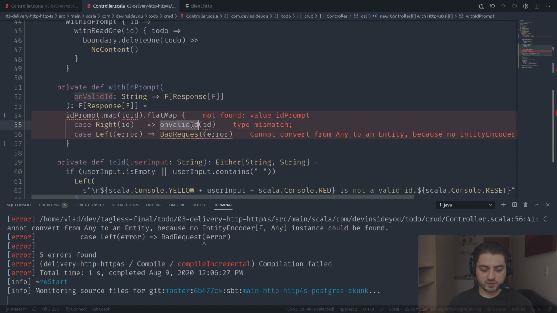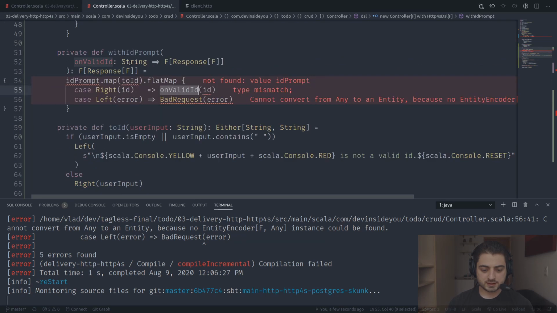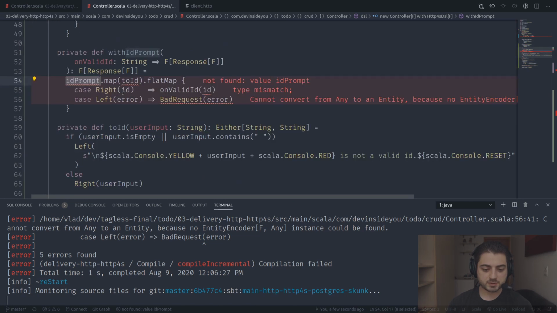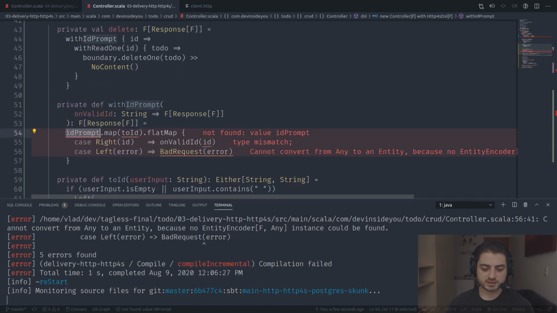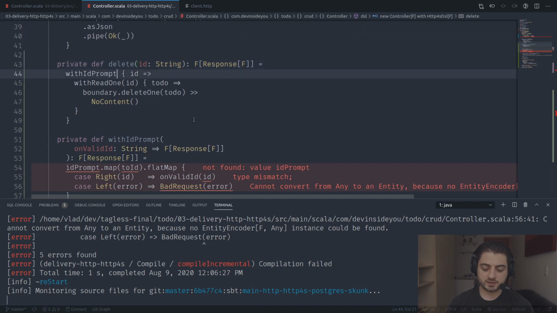Okay, type mismatch. On valid, it wants the ID, which is a string. It says type mismatch, so it underlines ID prompt. Where's our ID prompt? We don't have ID prompt? Oh no, this is ID prompt. No, hold on. Oh, we don't have the ID prompt, because the way it's going to work is that we're going to have the parameter. So over here it's not going to be a val, it's going to be a def, because over here the ID already comes in. So this is going to be ID, which is a string, so we're going to put it over here.